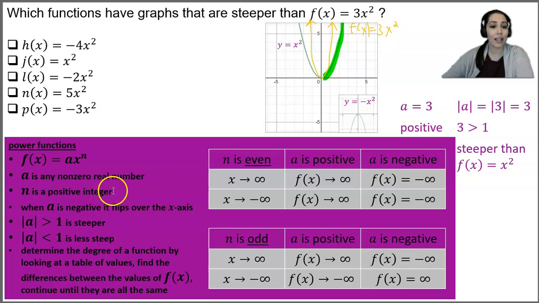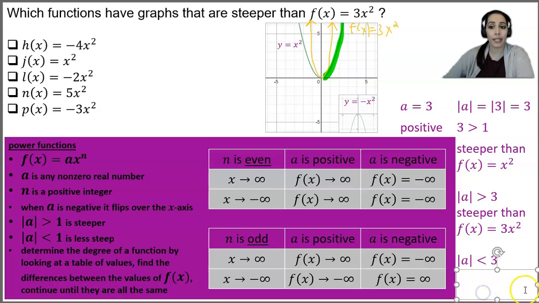If it was bigger than 1, it's steeper, but now we're comparing it to 3. So I'm just going to write down here that if we take an absolute value of a and it's greater than 3, it will be steeper than 3x squared. And if we know that the absolute value of a is less than 3, it will be less steep than our function f of x equals 3x squared.